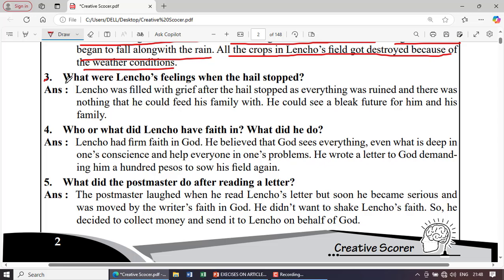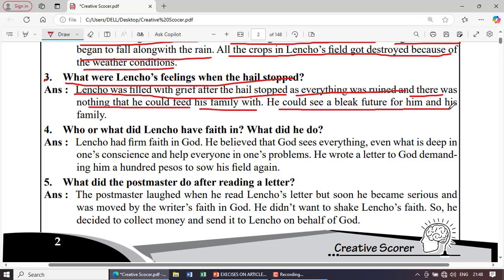Next question. What were Lencho's feelings when the hail stopped? Answer. Lencho was filled with grief after the hail stopped, as everything was ruined and there was nothing that he could feed his family with. He could see a bleak future for him and his family.